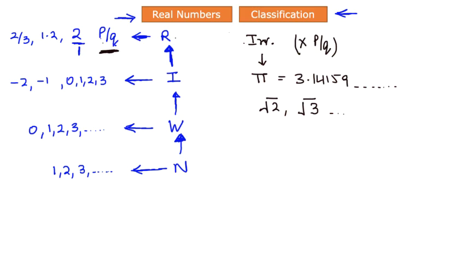Now this entire space of numbers, what we define as rationals and what we define as irrationals, this entire space of numbers is called the real numbers, all right?